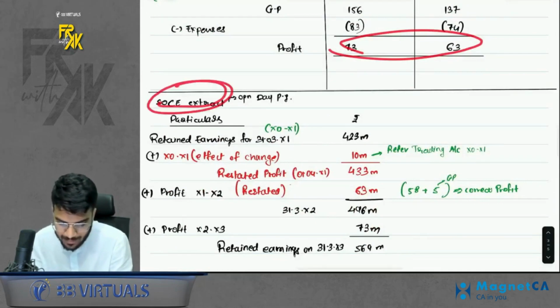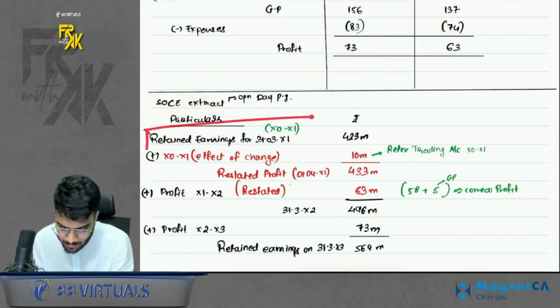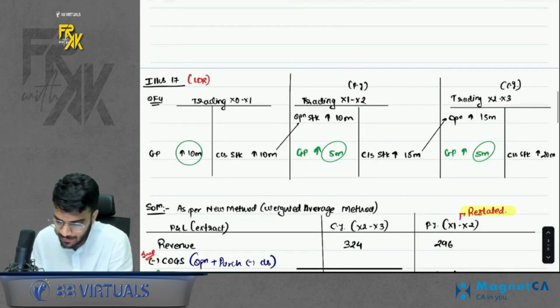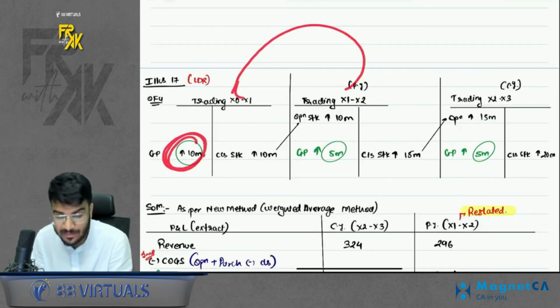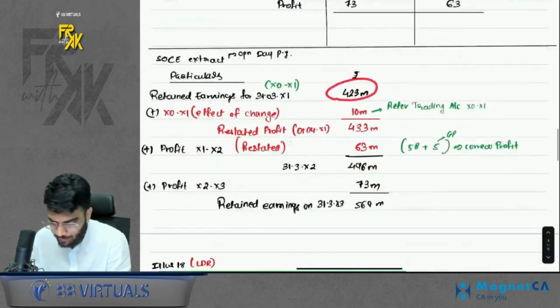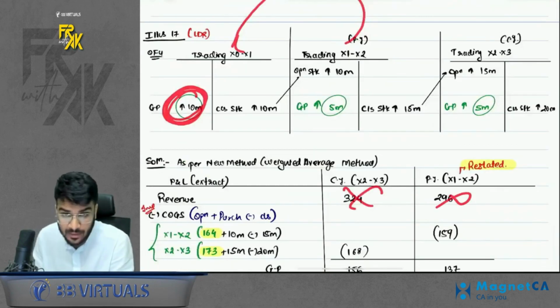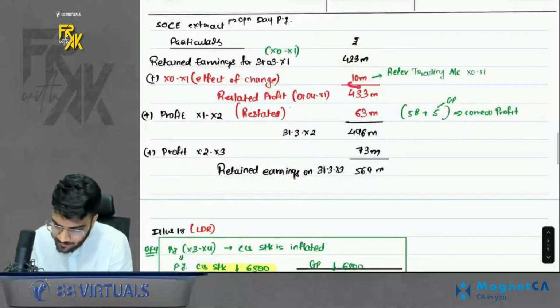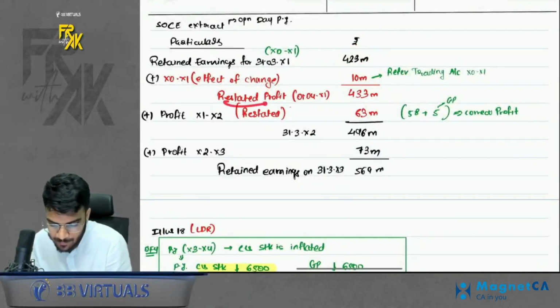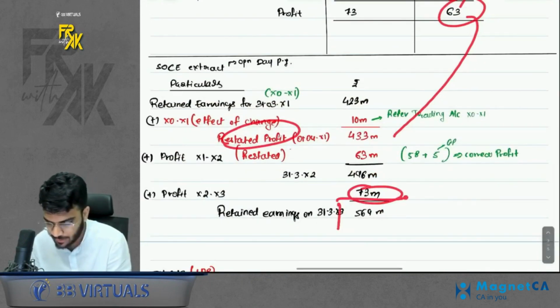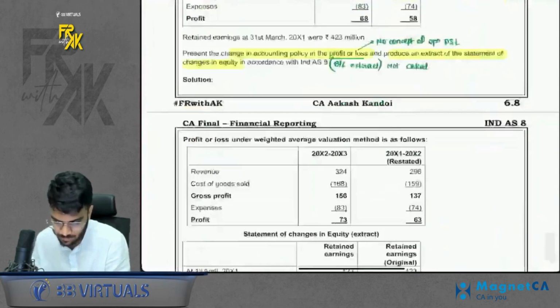Then when you are preparing SOCE extract, you are given the retained earnings on opening day of previous year, 423. Can I say before previous year also there was some impact of increase in GP by 10 million? Don't forget to give that impact. This impact of 10 million did not come in profit and loss, but has to come in retained earnings directly. So first we will give that impact, and then once you get the retained profit, add previous year's profit and then add current year profits as well. You will get the retained earnings balance. Okay, so simple question, good question.